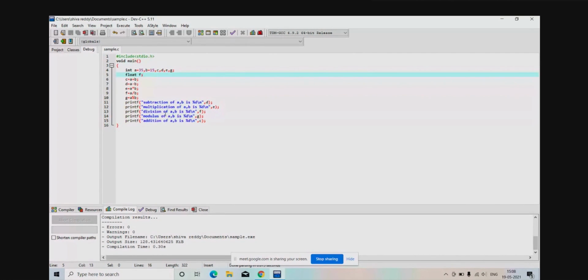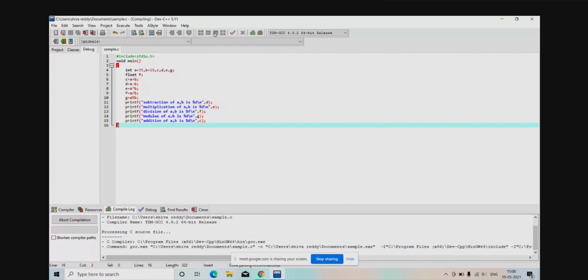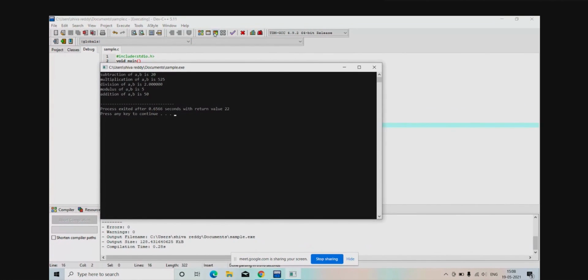Okay, sorry. In the division, I have mentioned D, right? It should not be D. It is F. Are you following? The F I declared as a float, but I have given D. Now just to check it. Again, it is showing 2.3 is the answer, right? It is showing only zeros.